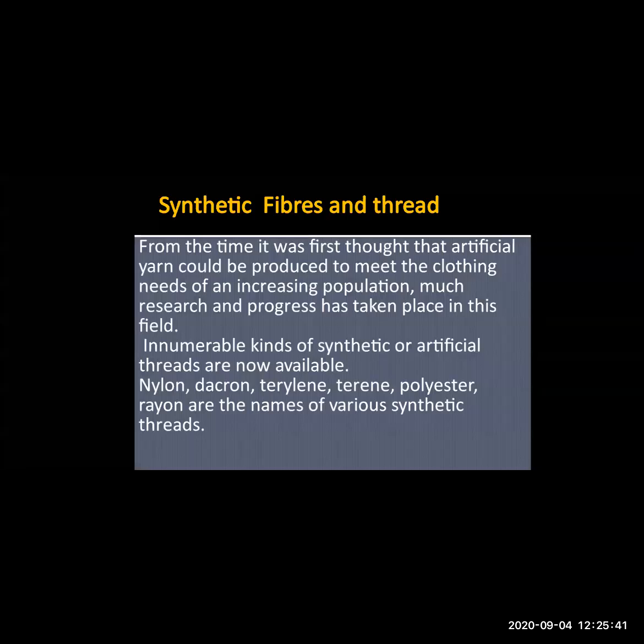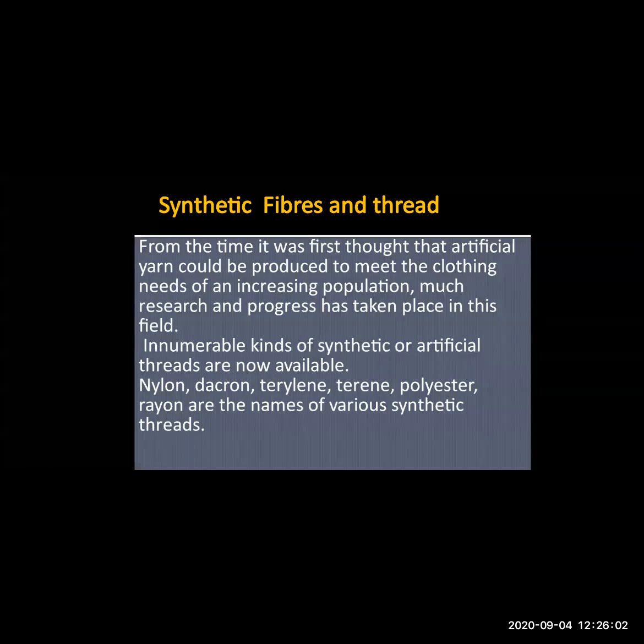Now, synthetic fibers and threads. There are innumerable kinds of synthetic or artificial threads available in the market. When you go to the market and ask for some thread, the shopkeeper will immediately ask which type of thread you want: nylon, Dacron, terylene, polyester, rayon.